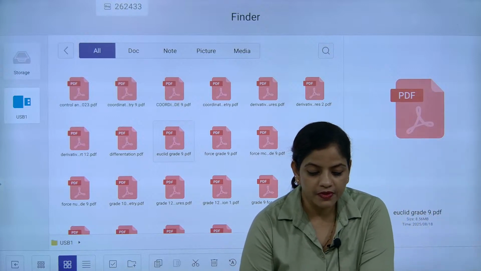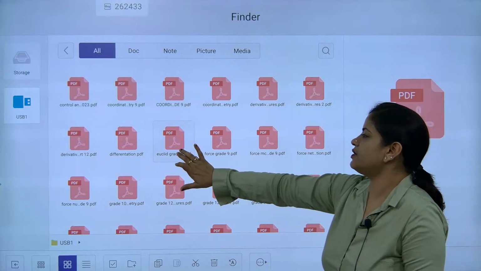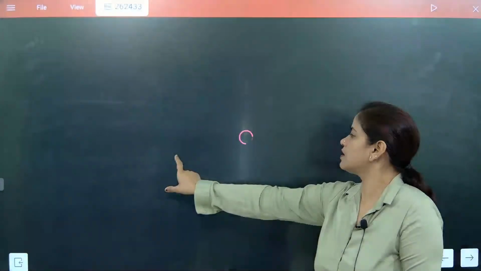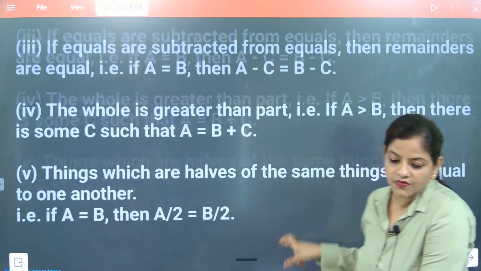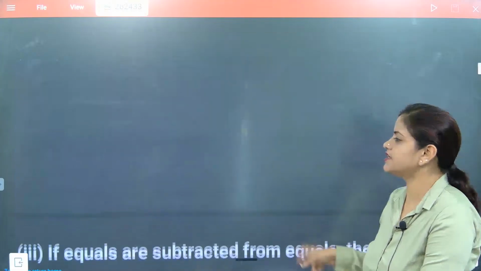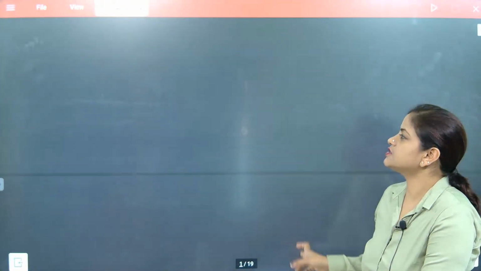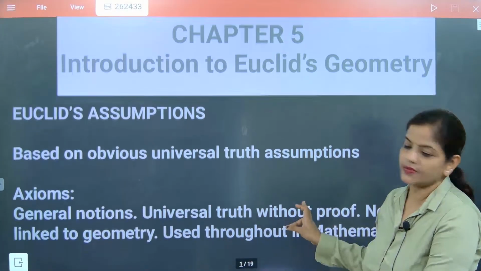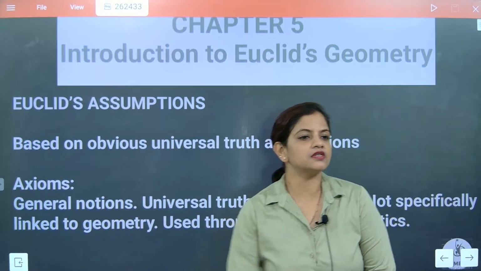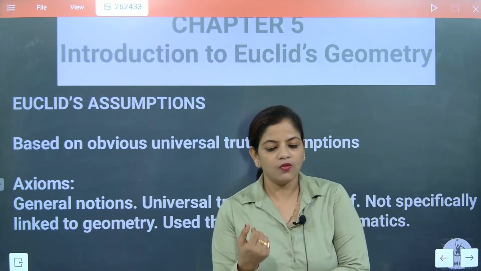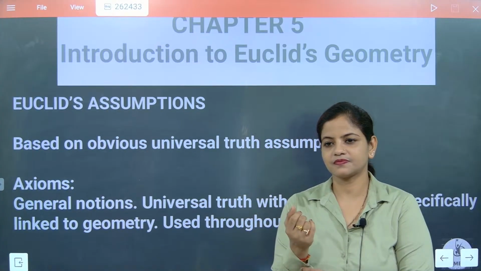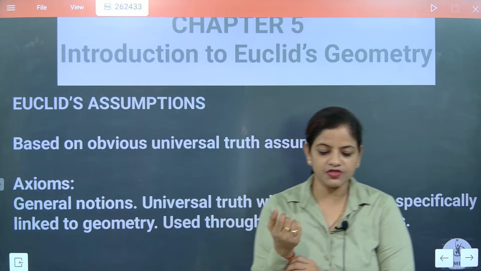Now look here, beta. So in Euclid part, what we have studied, let's check this part out. Last class we were discussing Euclid. In Euclid section we studied some part. Just a small recap. If somebody asks you about assumptions, so one small question, Yuvashri: what is the meaning of assumptions?